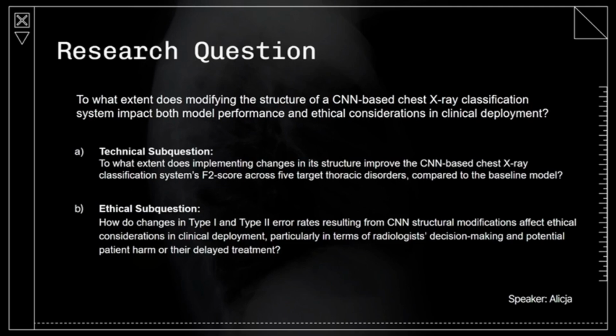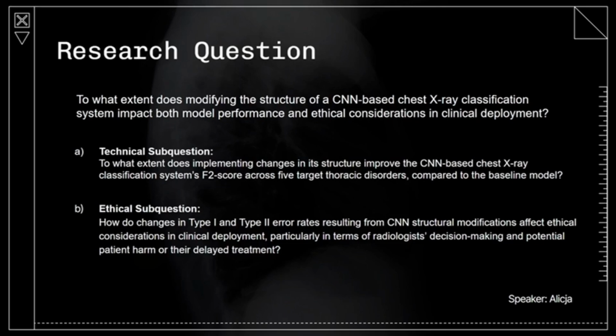To break this further down, we explore a technical sub-question relating to classification system F2 score across 5 thoracic disorders, and ethical sub-questions relating to type 1 and type 2 errors stemming from the changes made to the CNN. Since reducing false negatives is more critical in medical classification than reducing false positives, we chose F2 score as our primary evaluation method.